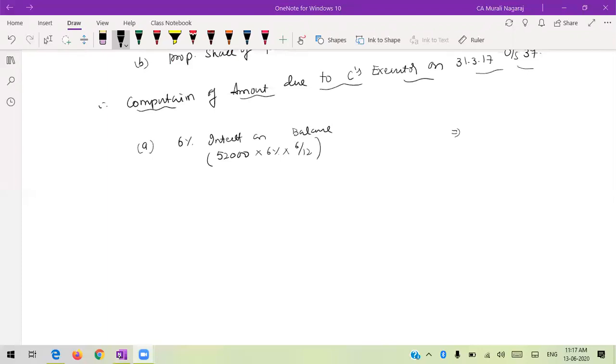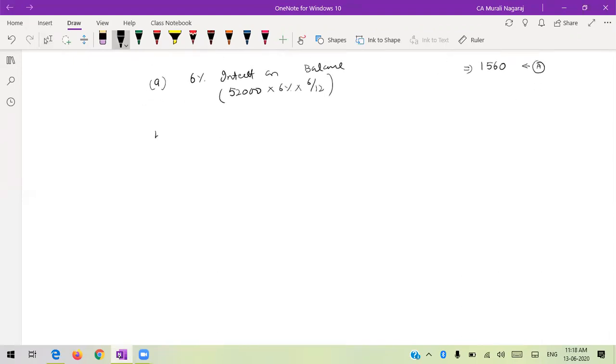1,560. So this is call it as A, or 1, just for control purpose. So this is the first one, A. Correct? Next, let us go to the B.